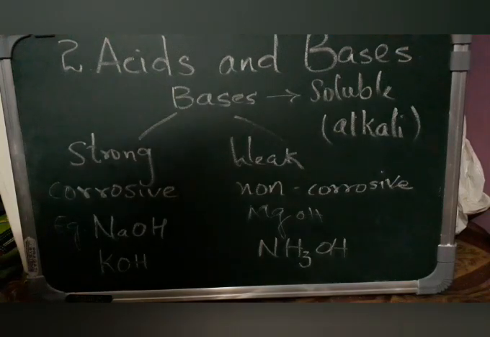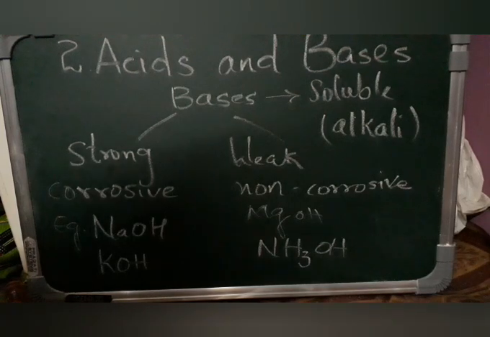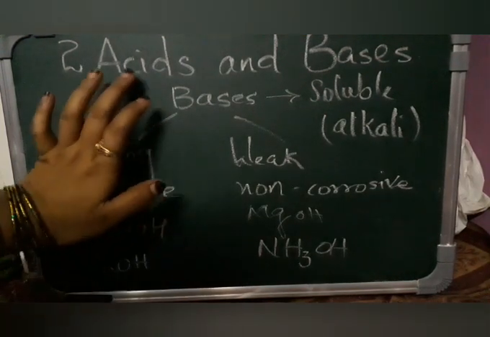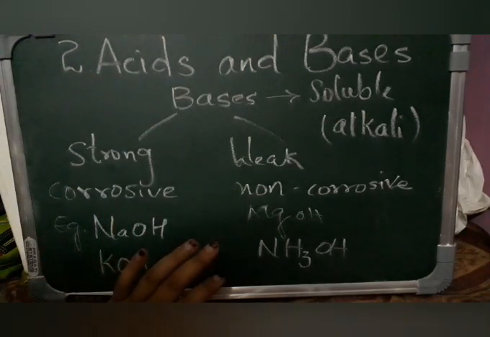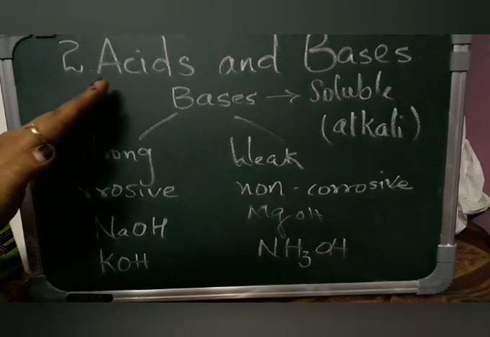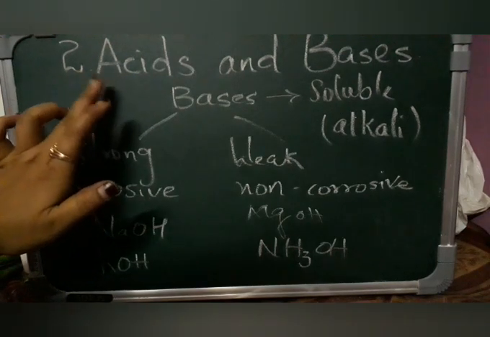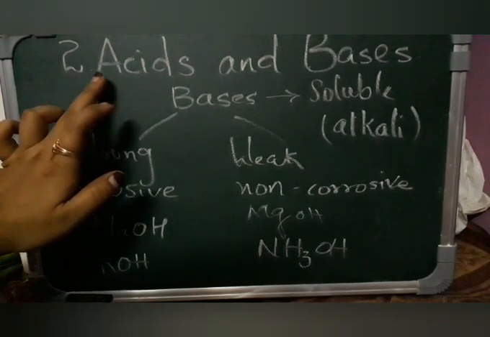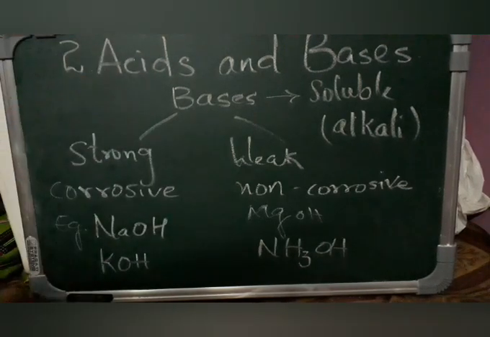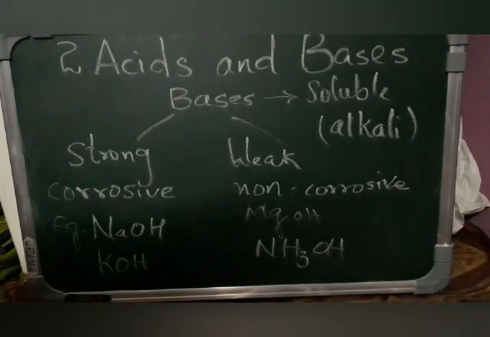Okay, so with this we complete what are acids and what are bases. Do remember that acids cannot be stored in containers made of metal. They can only be stored in containers made of plastic and glass. Why? Because these acids will react with the metals. So with this we complete the properties and classifications of acids and bases.